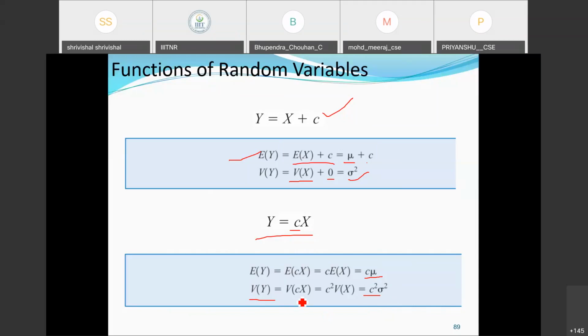So this constant gets squared, and it will be c square.